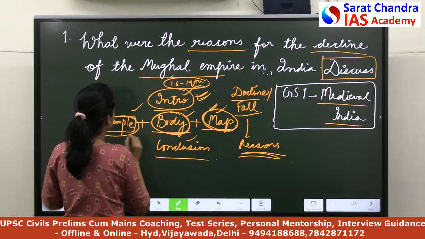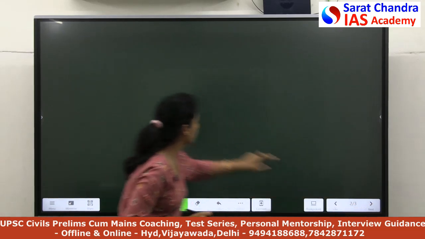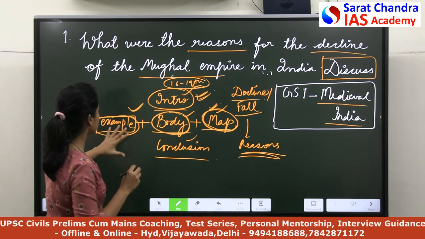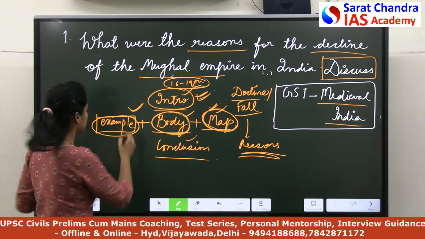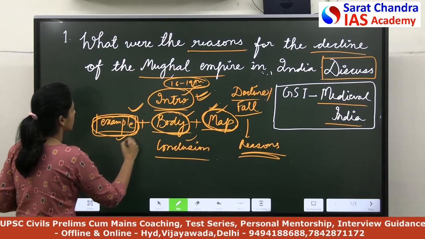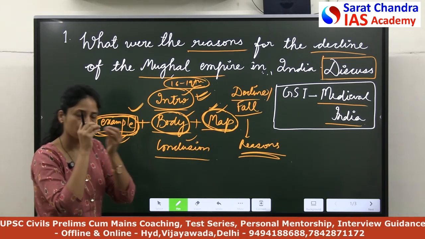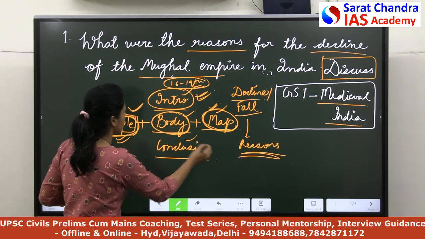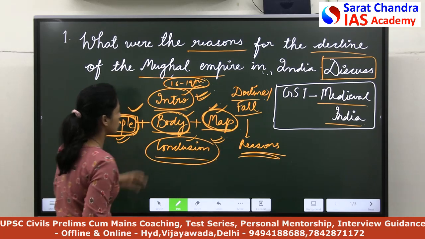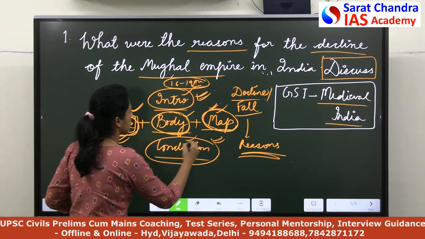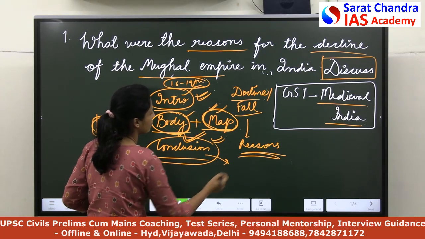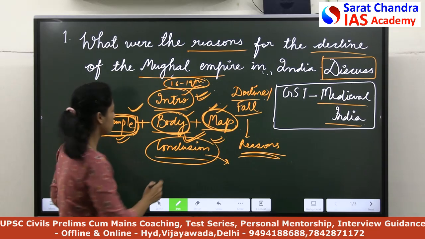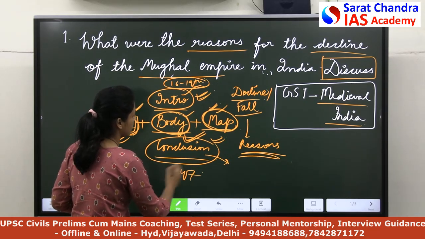For all the points I have discussed, you have to substantiate them with examples. For instance, if you are discussing the Jagirdari crisis, write a short example for it. Now, the conclusion you can easily write: the weak rule of the Mughal Empire gave way to the rule of Europeans, the Britishers, who ruled India till 1947.